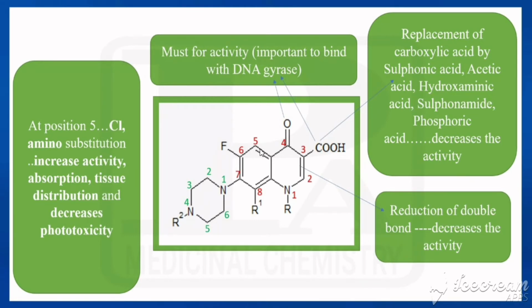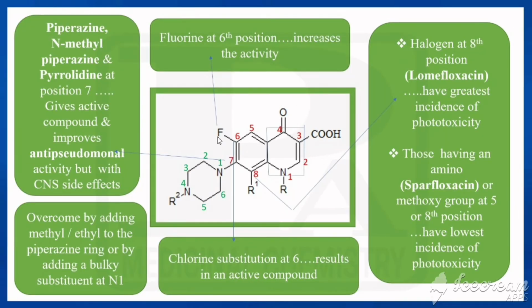At fifth position, we are introducing chlorine and amino group. Chlorine or amino means activity would be increased. Not only the activity but also the absorption and tissue distribution would be increased. But which would be decreased? Phototoxicity would be decreased. Already we have seen fluorine in sixth position increases the activity. So instead of fluorine, if we introduce chlorine, it results in an active compound. So in sixth position, we can introduce fluorine or chlorine.